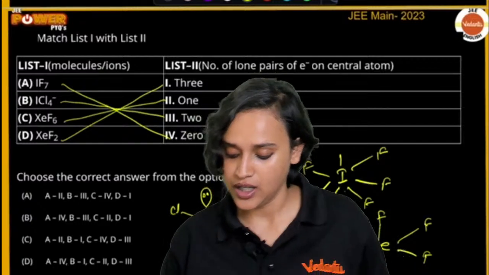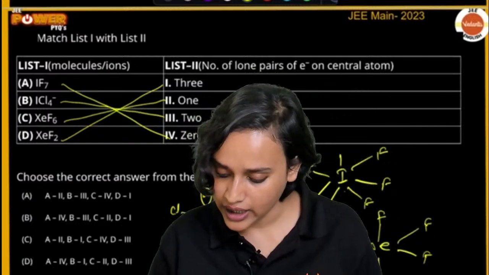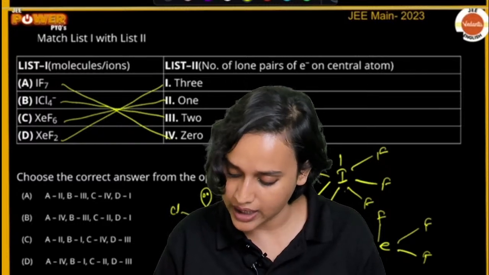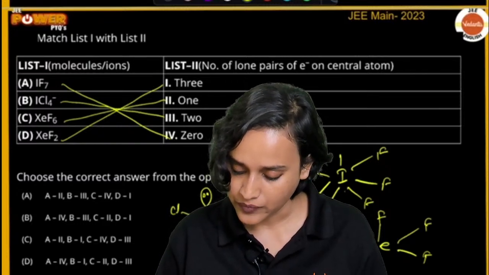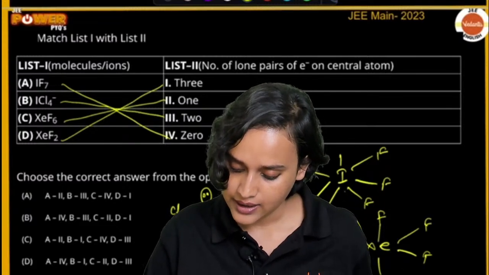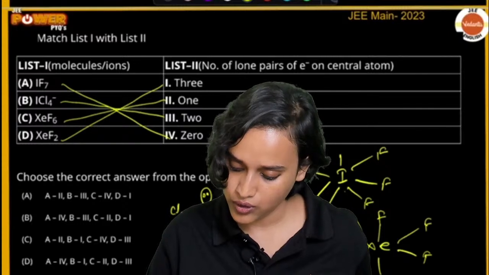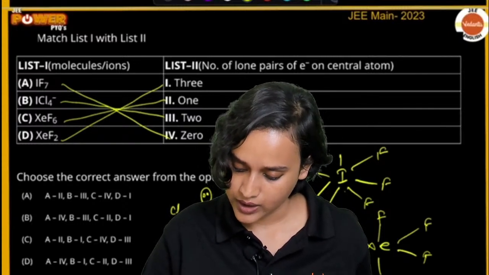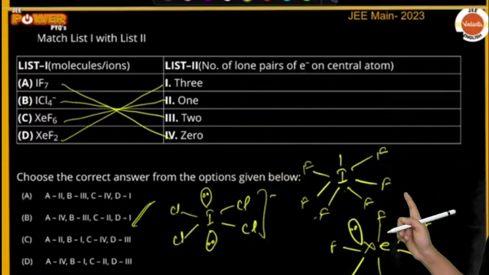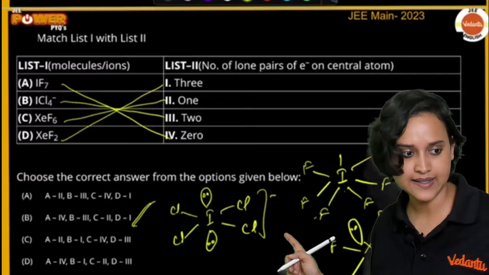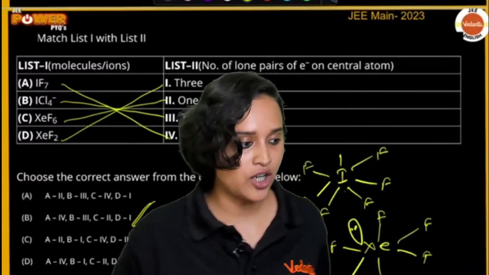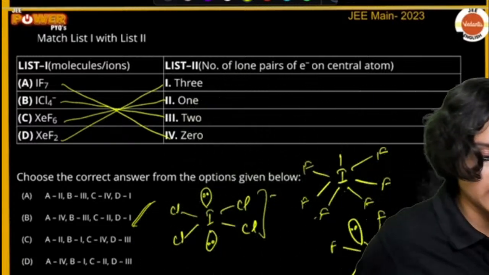What is the answer? A goes to 4, B goes to 3, then C goes to 1, and D goes to 2. Option B is the correct answer, is that right? Yes? Very good. Option B is the correct answer. Great. Everybody got the right answer?